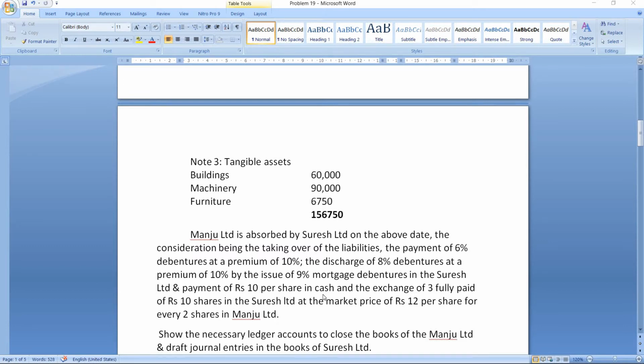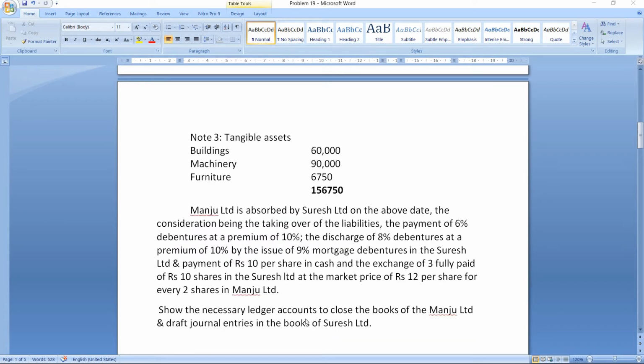Payment of rupees 10 per share in cash and exchange of 3 fully paid rupees 10 shares in Suresh Limited at a market price of rupees 12 per share for every 2 shares in Manju Limited. So if you have 2 shares in Manju Limited, you will get 3 shares in Suresh Limited at rupees 12. Using these two pieces of information, that is payment made in cash and shares, we will calculate purchase consideration. Show the necessary ledger accounts to close the books of Manju Limited and draft journal entries in the books of Suresh Limited. So let us start with the calculation of purchase consideration.